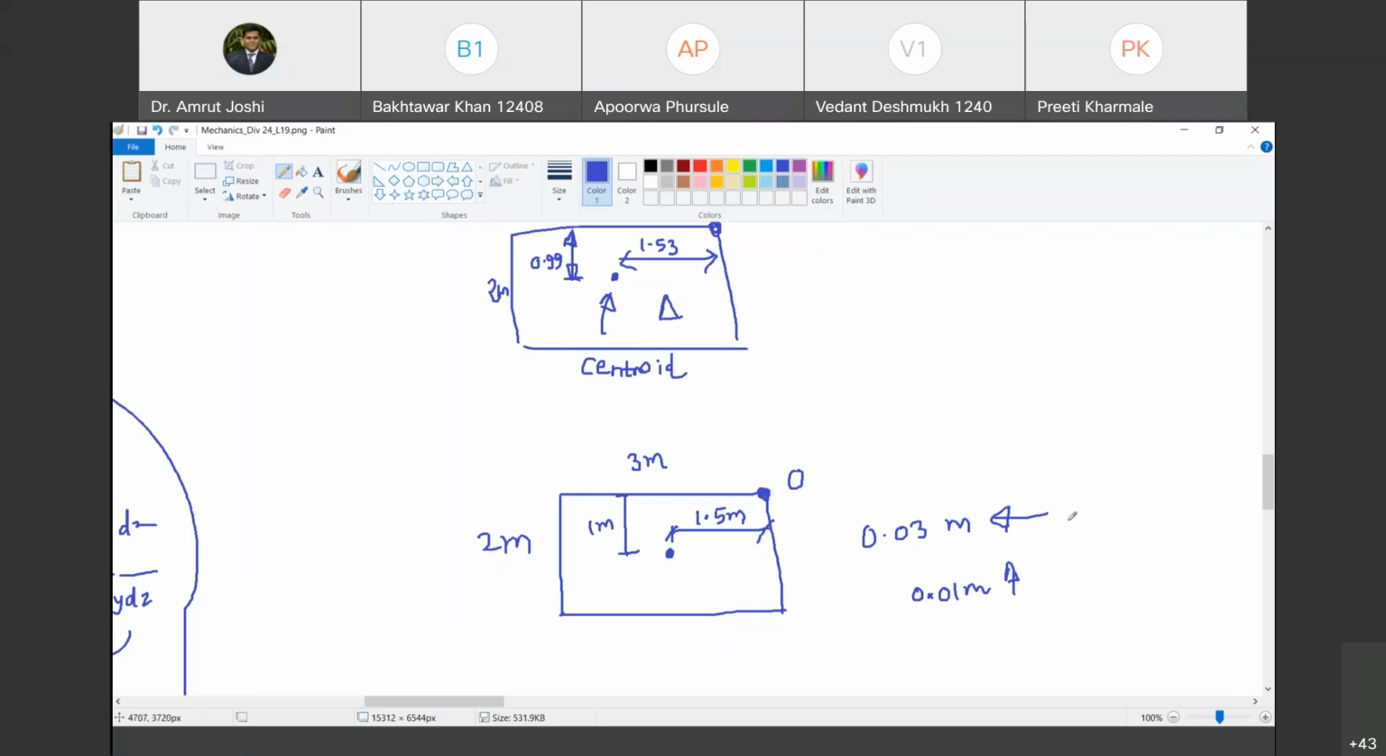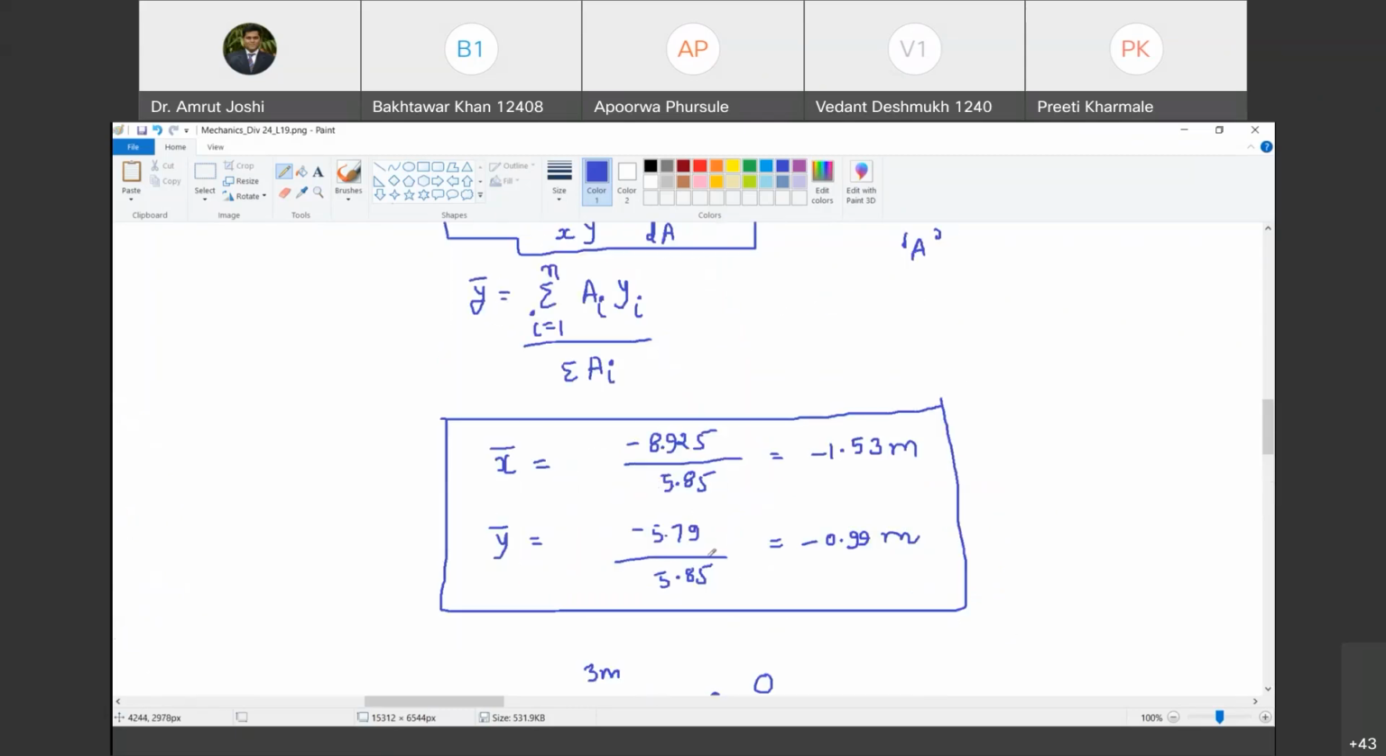So 0.03 meter towards left. That means it has shifted 30 mm towards left. Do you agree with me? Yes, sir. And it has shifted 10 mm up. So what is the take home message?